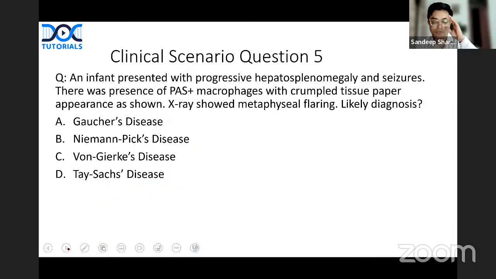We are into question number 5, right? We are doing it together, so just stay with me for some time. Clinical scenario question number 5. Trust me, 5, 6, 7 are very interesting.